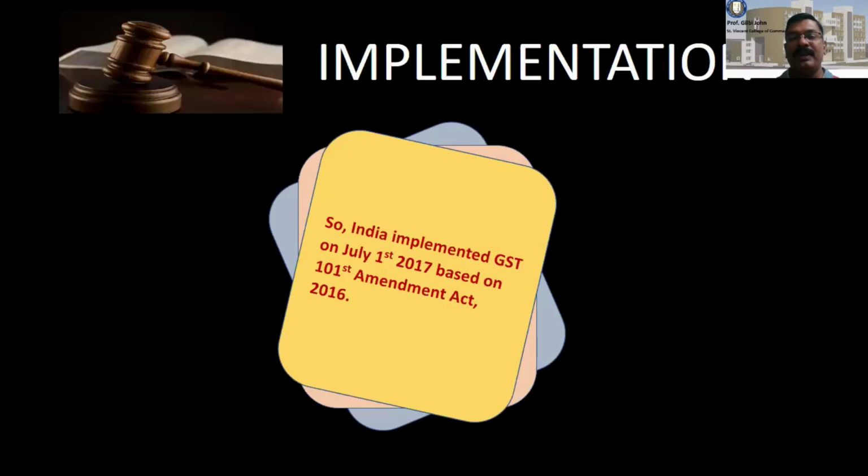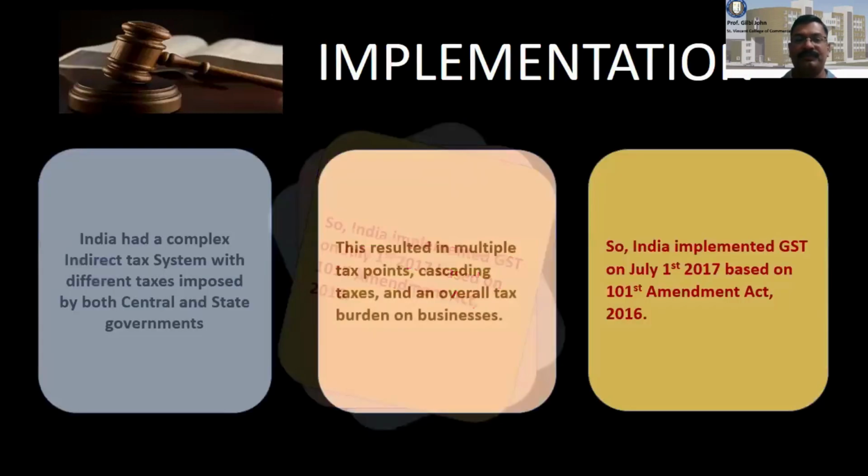Now, how has the implementation taken place? Implementation of GST started from 1st July 2017 based on the Constitution 101st Amendment Act, 2016.